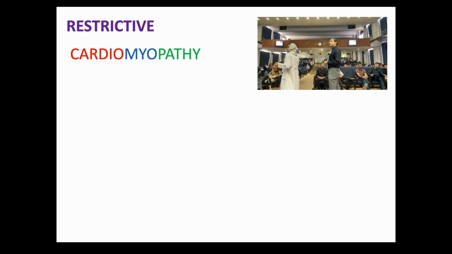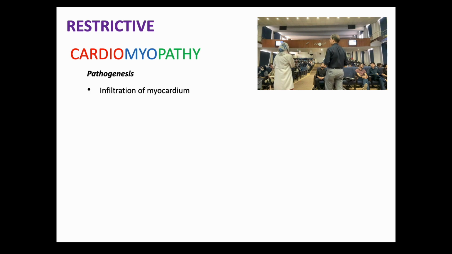Next. Okay, lastly, we have restrictive cardiomyopathy, and I'll try to cover it in 5 minutes. So, pathogenesis. Here, it is a stiff heart again, and it is also a diastolic dysfunction, but here the problem is not hypertrophy, it is infiltration. And I'll just mention the diseases which can lead to this condition.